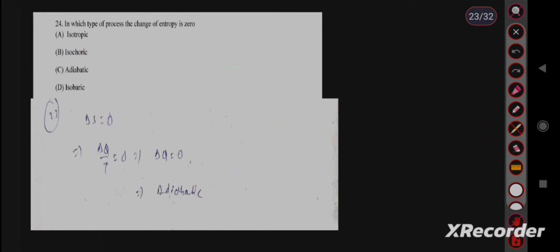In which type of process the change of entropy is 0? Change of entropy is 0 means delta S equal to 0, and this is the formula delta S equal to delta Q upon T. So delta Q equal to 0. This process is called adiabatic process, where change in heat is 0. In isochoric process, volume is constant. In isobaric process, pressure is constant. Remember these two. Then move to the next question.